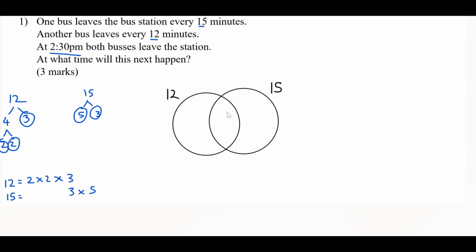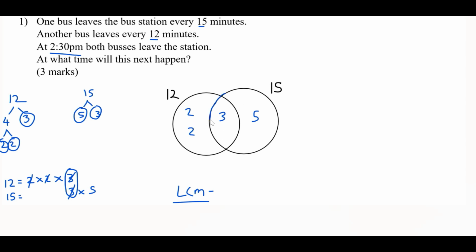So for the middle section, any factors that appear for both 12 and 15, we have 3. And there's nothing else that is common between these two. So we're just going to fill out the outer circles with the remainder numbers. So for 12, we have 2 and 2. And for 15, we have 5. And again, we're finding the lowest common multiple. So we will need to multiply all of these numbers together.